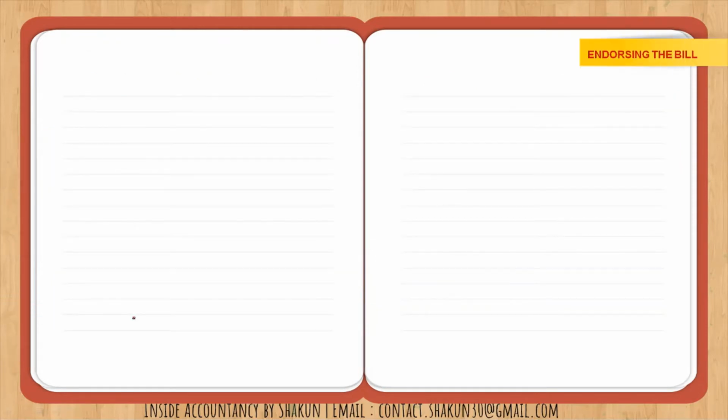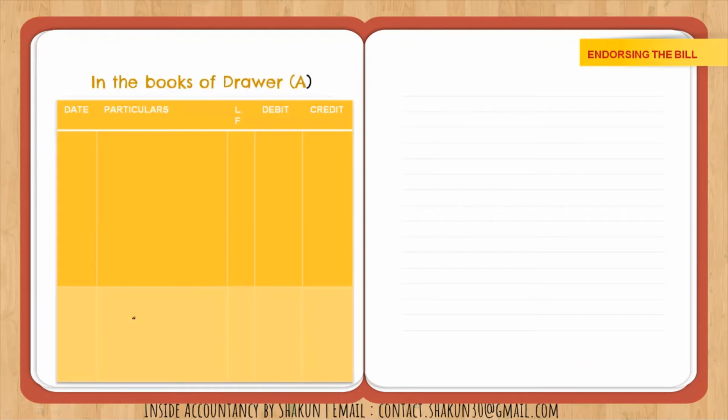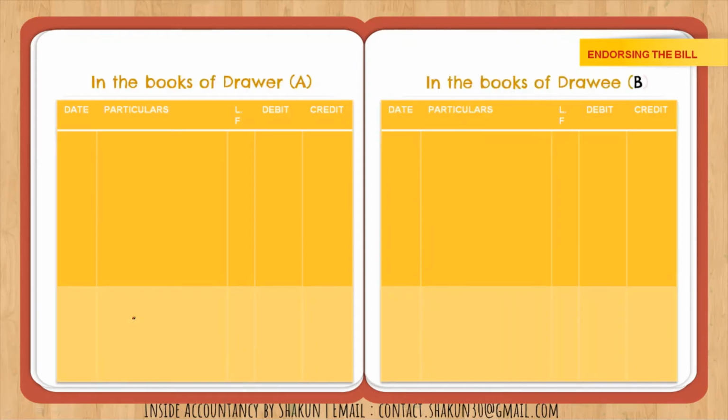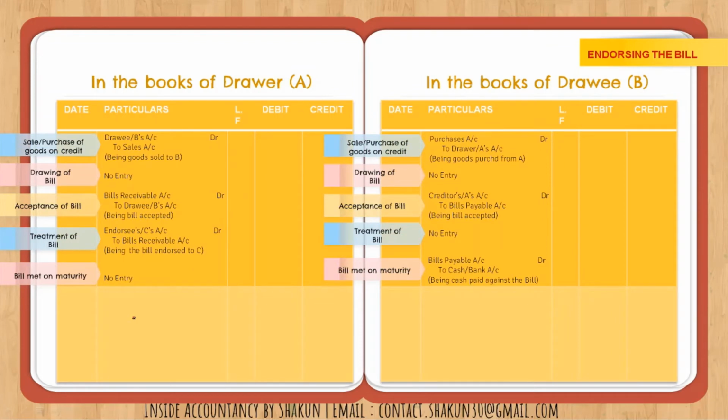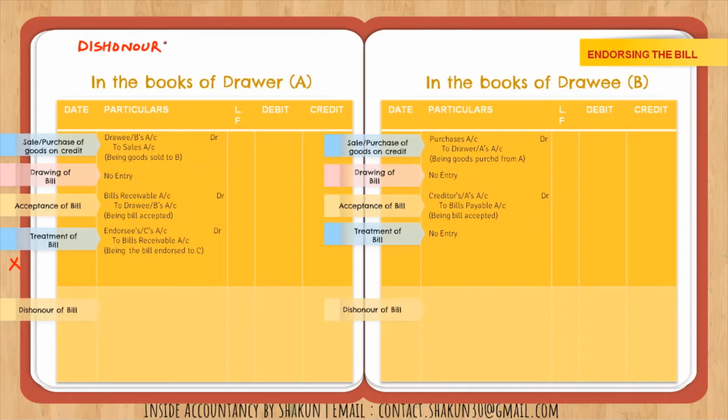Now let's talk about endorsing of the bill. At the time of endorsement, again we need to find out the journal entries. The journal entries, these ones I have already talked about in the previous video, but we will not be having the honor entry because the bill is dishonored. So we need to know what will be the entry for dishonor of the bill. Now again, as I told you, in case of dishonor of the bill, always the drawee account is debited. So again, the drawee account will be debited, and to the endorsee, again there is a change. As you can see, endorsee's account is credited here.